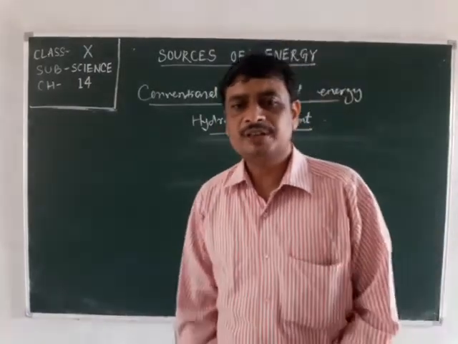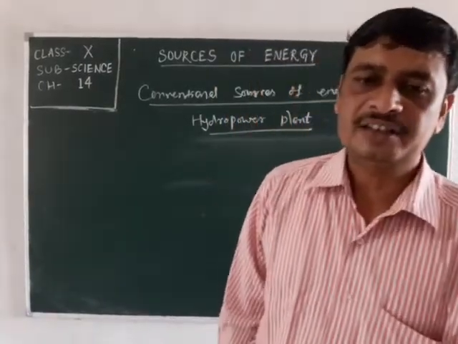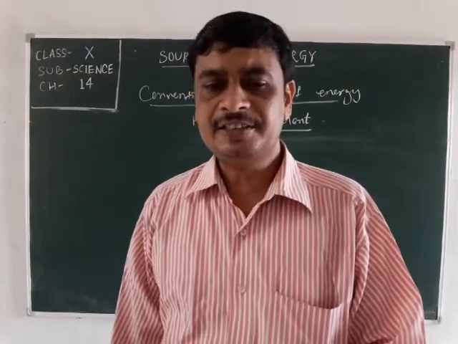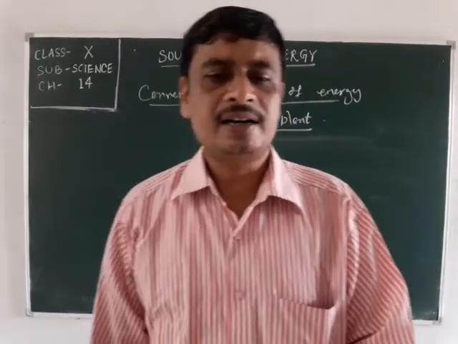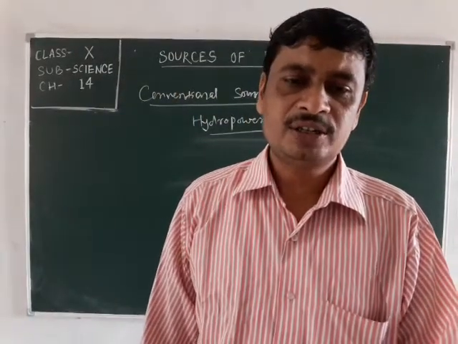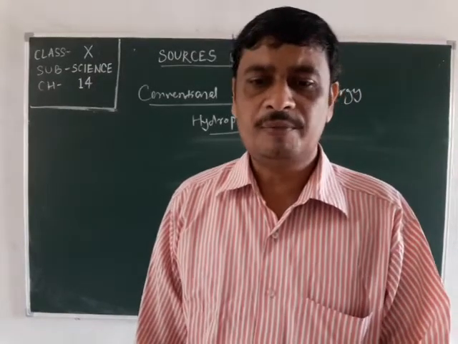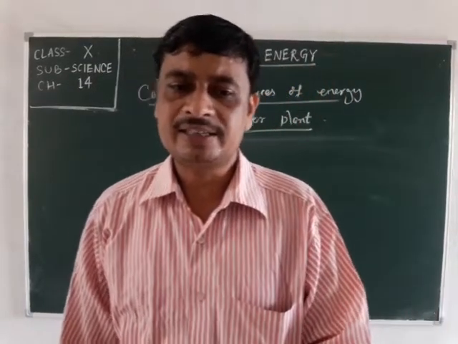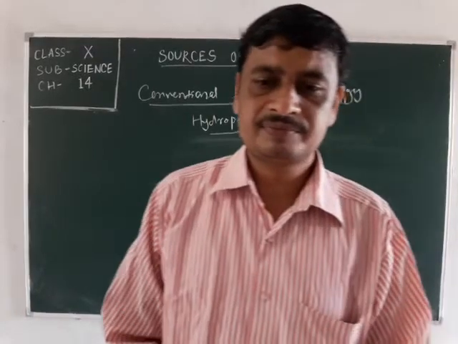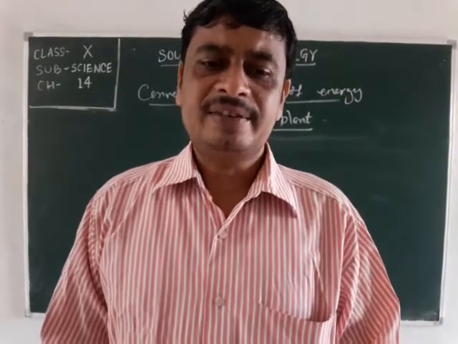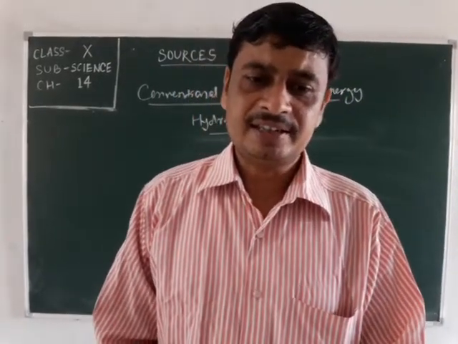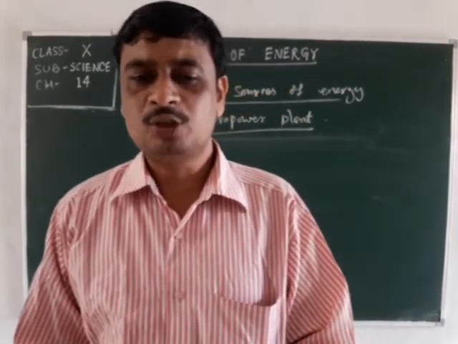In order to produce hydel electricity, high-rise dams are constructed on the river to obstruct the flow of water and thereby collect water in large reservoirs. The water level rises, and in this process the kinetic energy of flowing water gets transformed into potential energy.